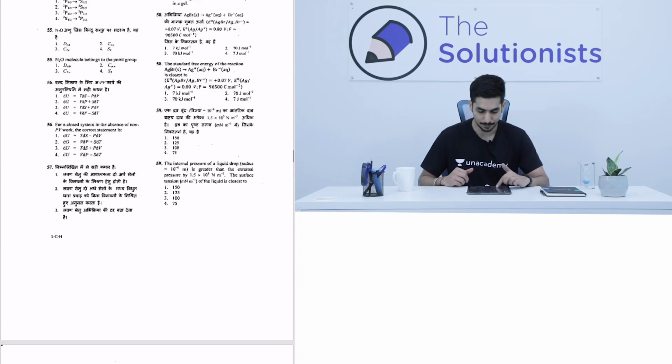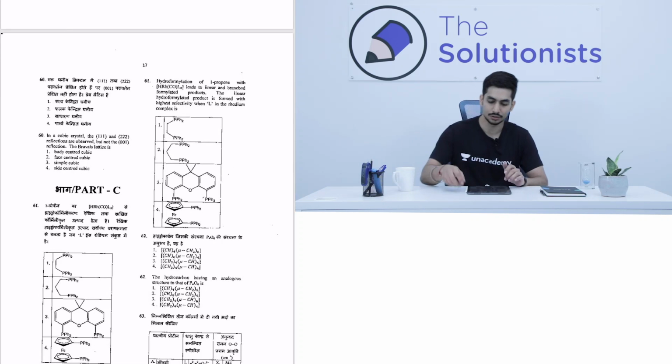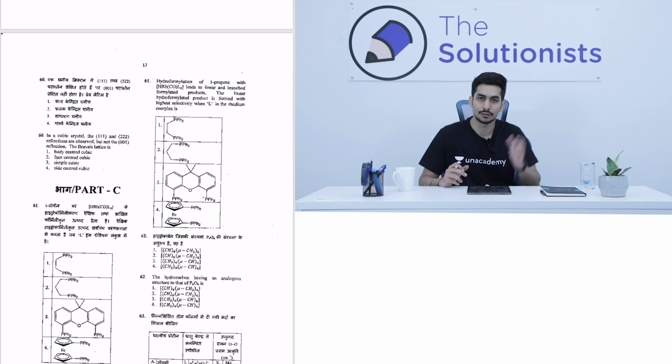So part C, section C, we'll start with the first question, from inorganic chemistry. You can choose whichever you like. Generally I recommend doing 2 topics in a detailed manner, either physical, inorganic or organic chemistry. You can start with the one which you are more confident with, because that will give you the advantage and the confidence. If you begin with higher confidence, then you can obviously do well in the exam. We'll go along with the questions itself.